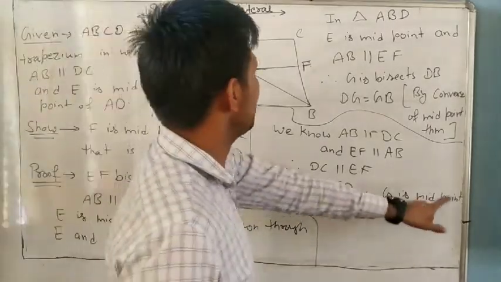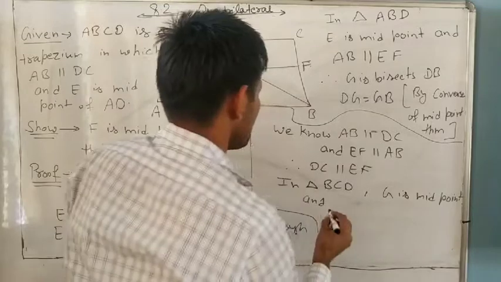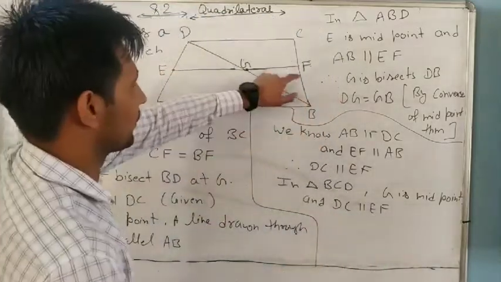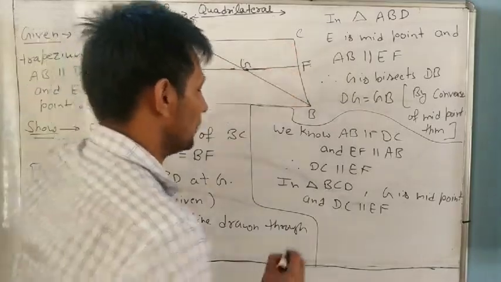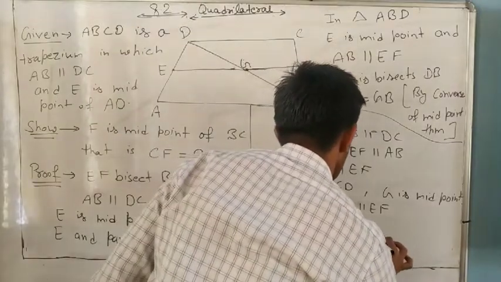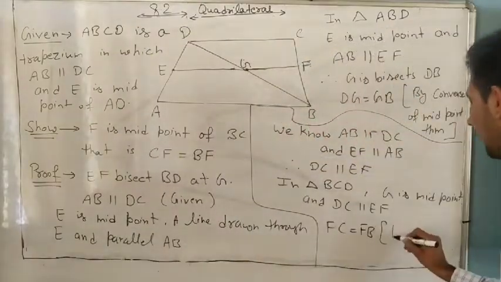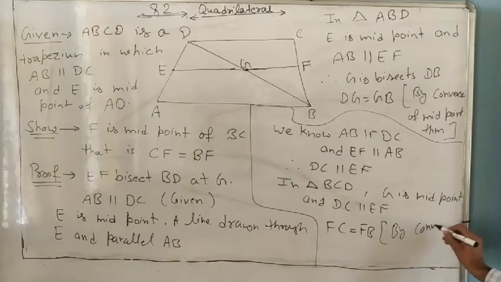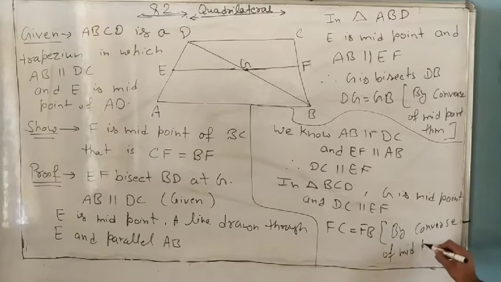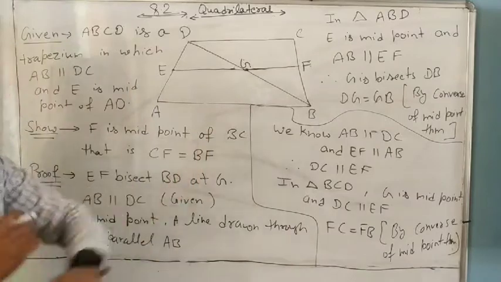So you can write G is midpoint and DC parallel to EF. Therefore FC equal to FB. Why? By converse of midpoint theorem. Converse means opposite. Do you understand it? So it is the proof of this one.